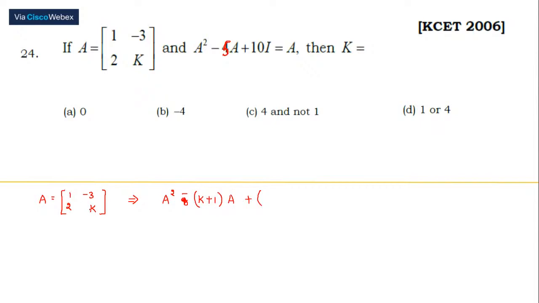So this is K, minus into minus is plus 6, into I. This is equal to 0.